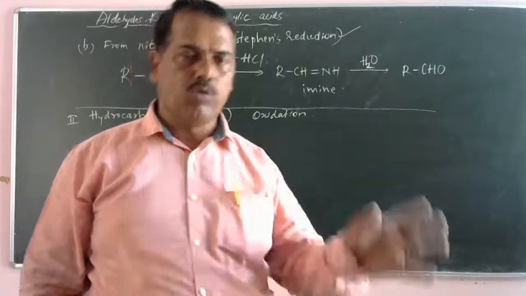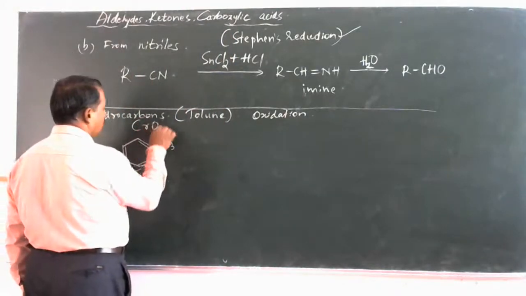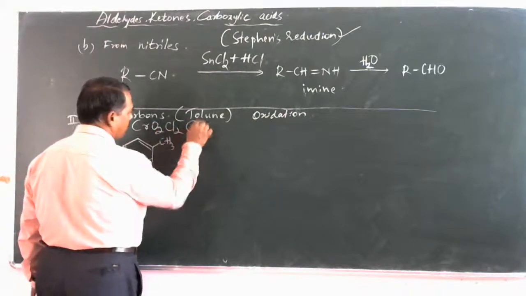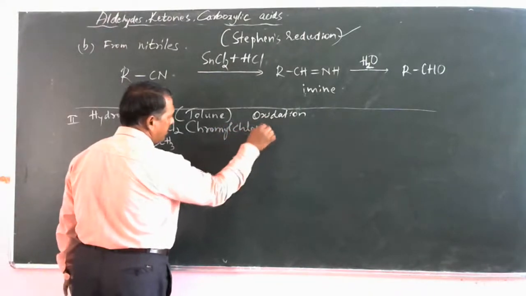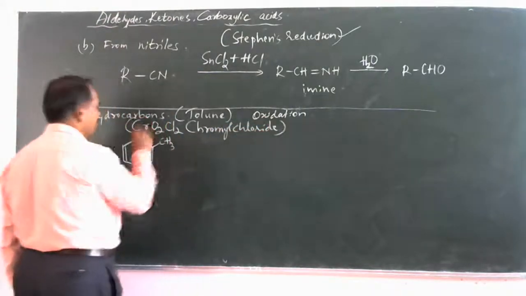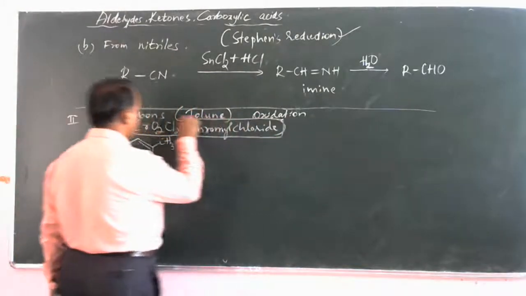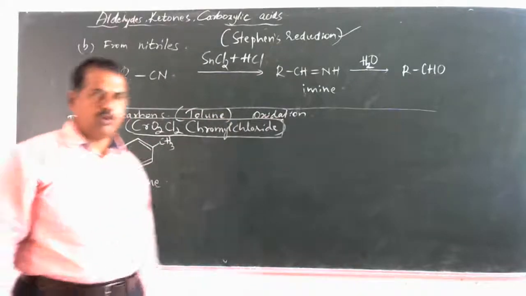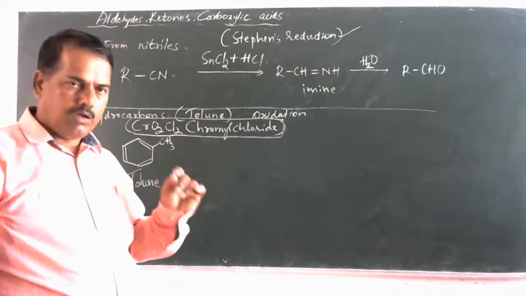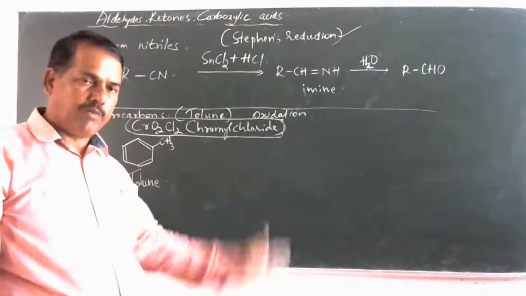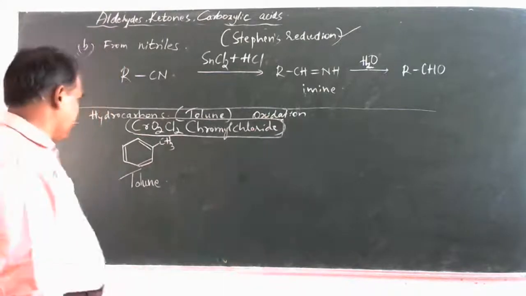CrO2Cl2 is chromyl chloride. What is the formula for chromyl chloride? CrO2Cl2. We studied chromyl chloride in the p-block elements. In the reaction of chlorine with calcium hydroxide, bleaching powder can be prepared.